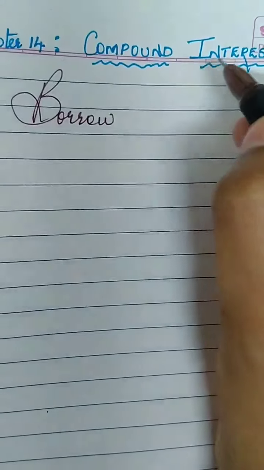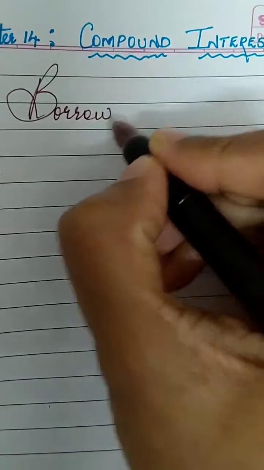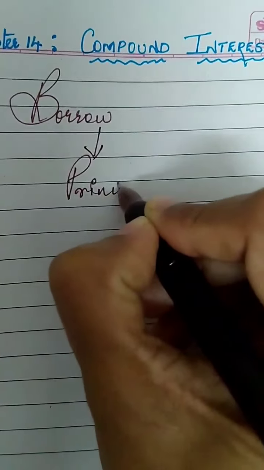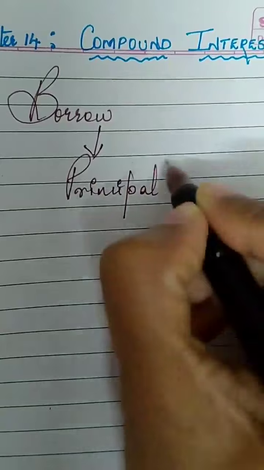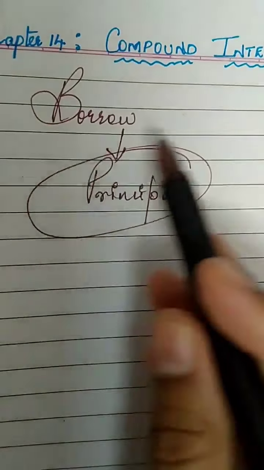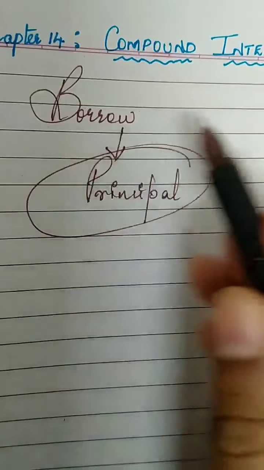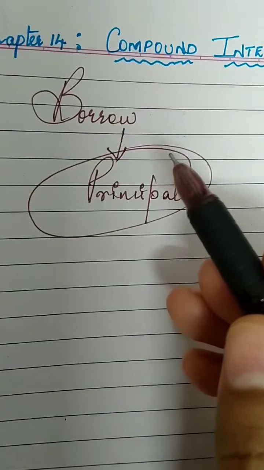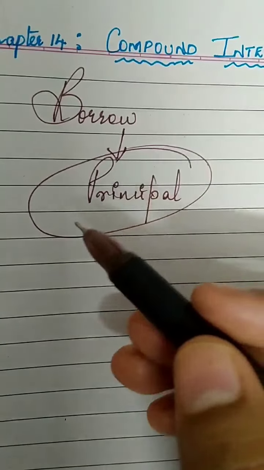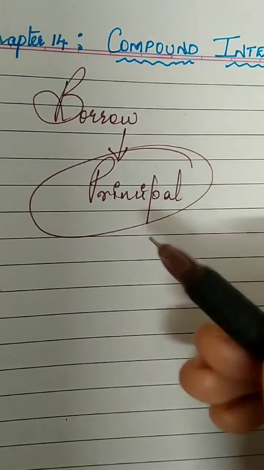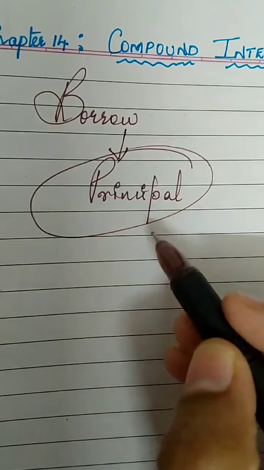When you borrow a certain amount, the amount that you borrow is called the principal. On this principal, the institution or organization that you borrow money from will not give you this amount for free.